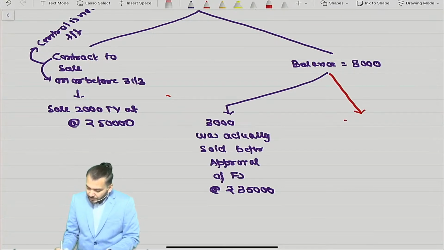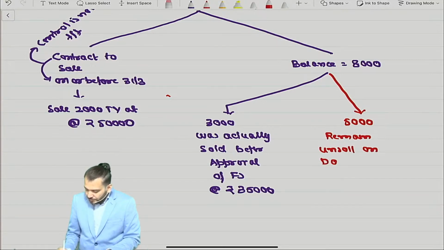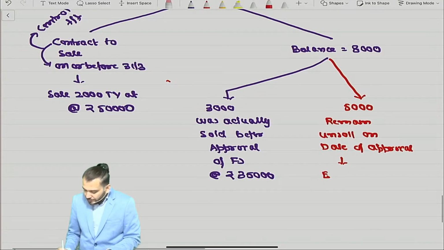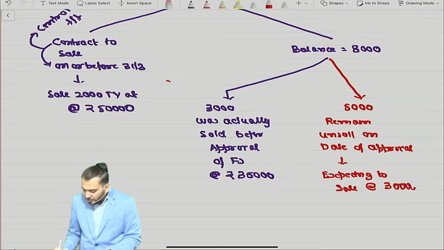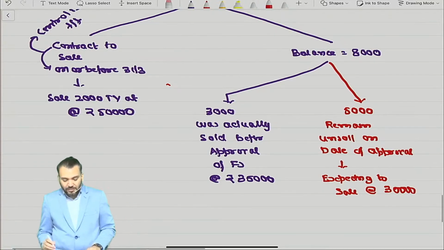And the balance 5,000 remain unsold on the date of approval of financial statement, but management is expecting to sell at 30,000. Understood? This is the information.